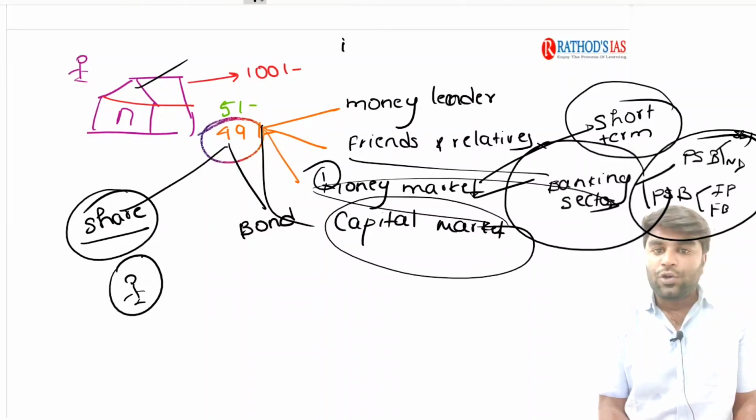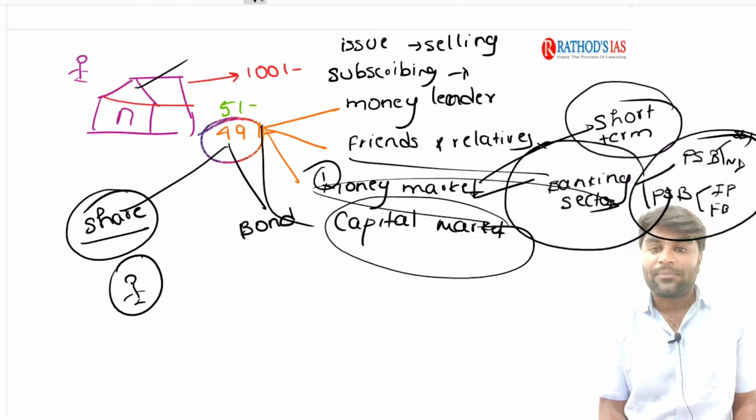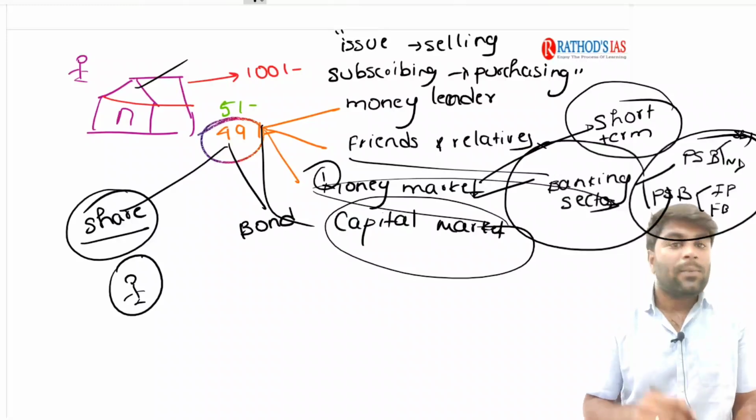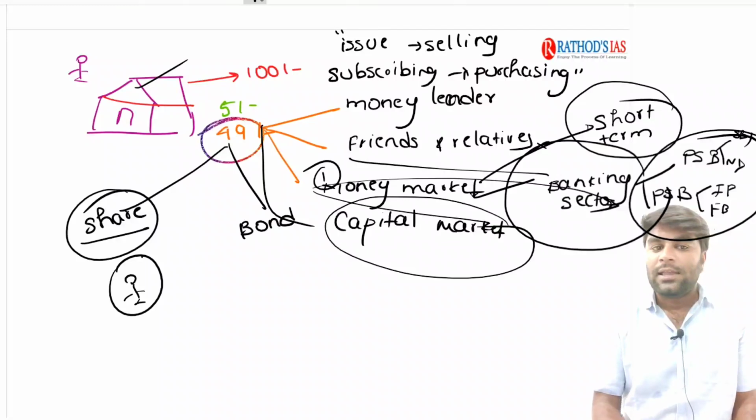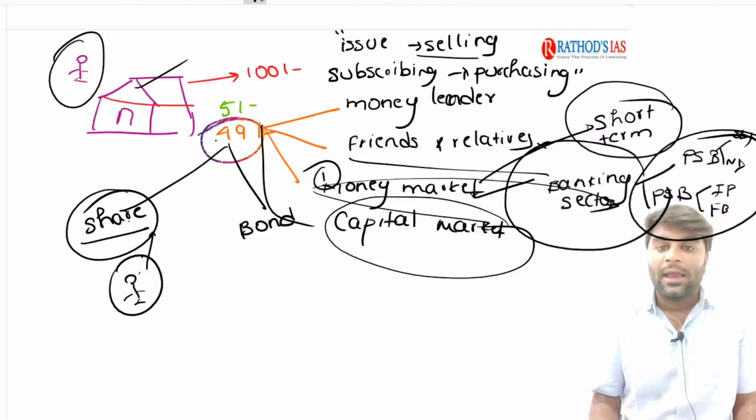See, issue means selling. Subscribing means purchasing. Always try to remember these two important words as and when we discuss the capital market. See, this guy is issuing 49 rupees worth of share. What does it mean? Issue means he is selling 49 rupees worth of share. Now, if he subscribes to the 49 rupees worth of the share, what does it mean? Subscribing means he is purchasing that 49 rupees worth of the share.